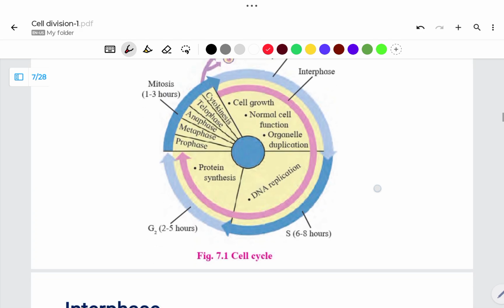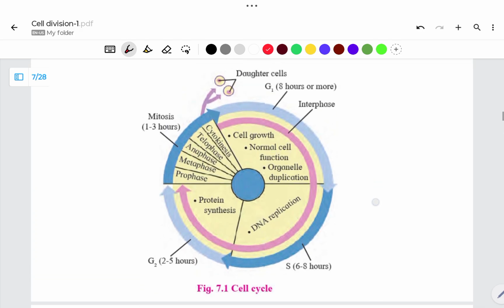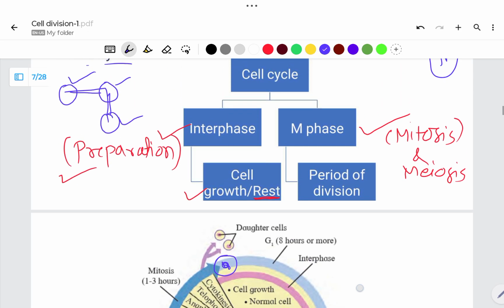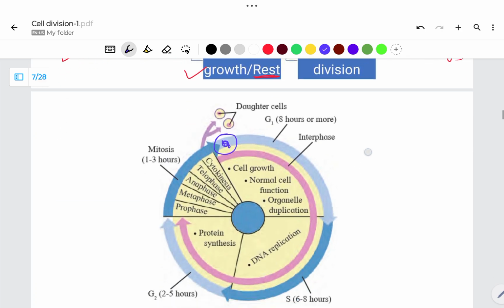You can observe here, this is a complete cell cycle. This is a cell which is present at the start of the cell cycle. As I already told you, cell cycle events are divided into interphase and M phase.